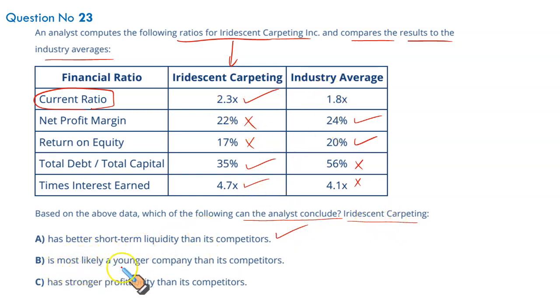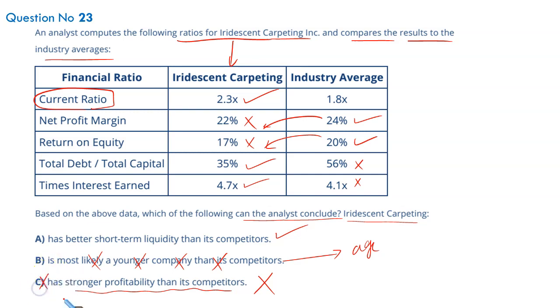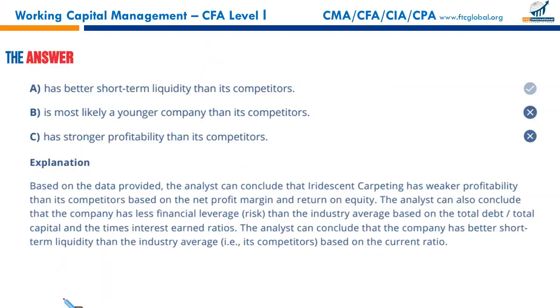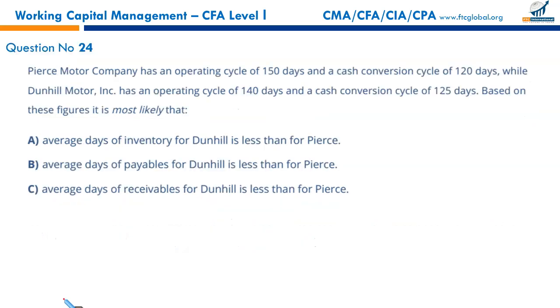This company is most likely a younger company than its competitor. There is absolutely no reference to the age of the business. We can't say. This is a ridiculous option. Company has stronger profitability than its competitors? No. Profitability, as regards net profit margin and return on equity, is lower than the industry average, so we can't say that. This is not correct. So the correct option is A, and as you can see, A is your result.